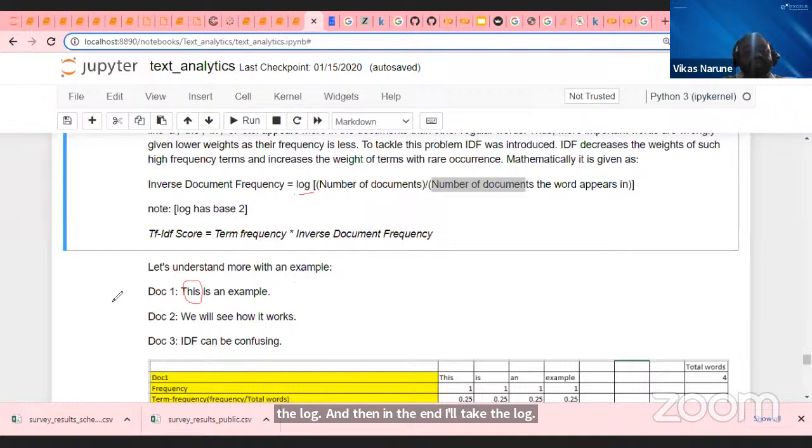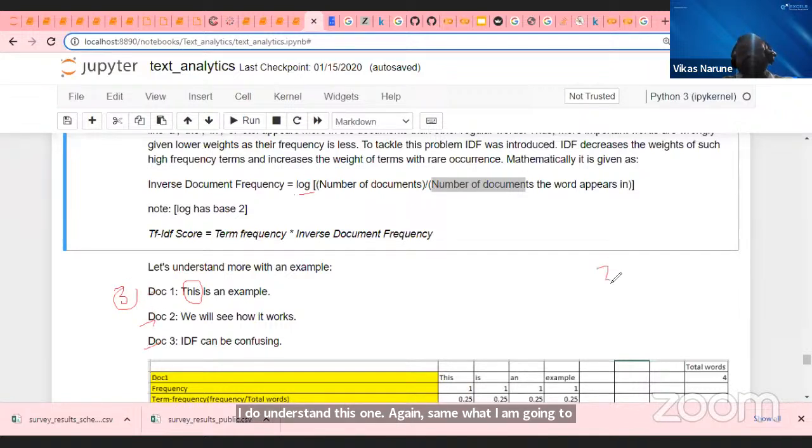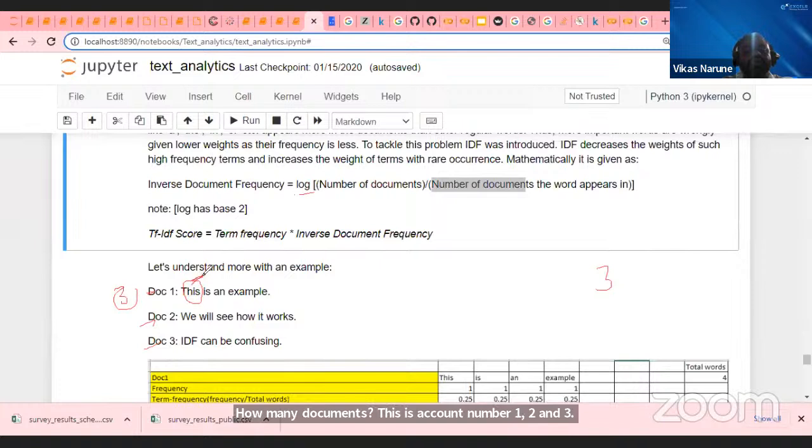Okay, there are in total 3 documents: document number 1, 2, and 3. How many documents are there? 3. Out of that, in document number 1, I am talking about this word, "this". It is coming only once in the first document.